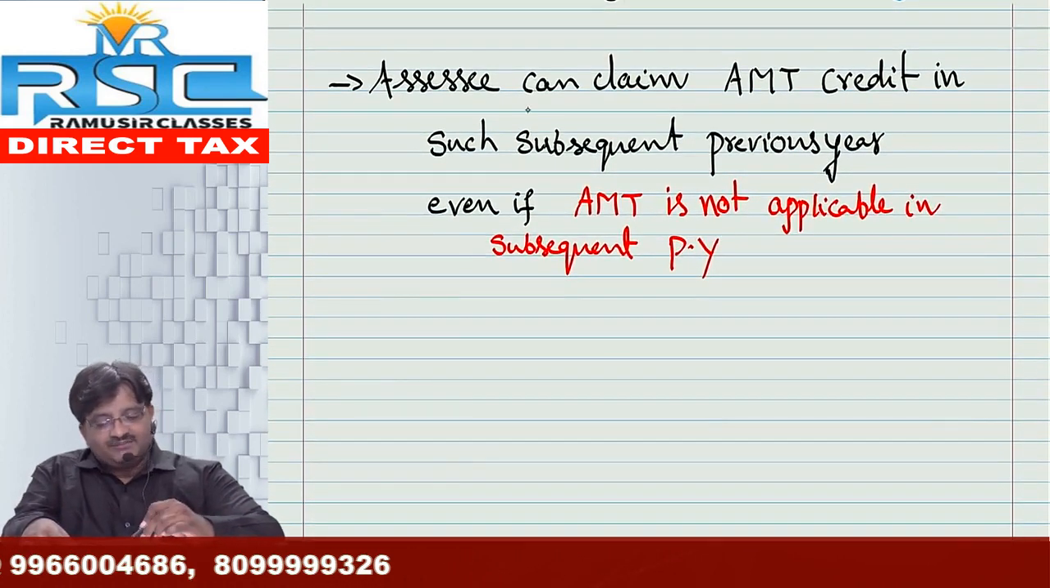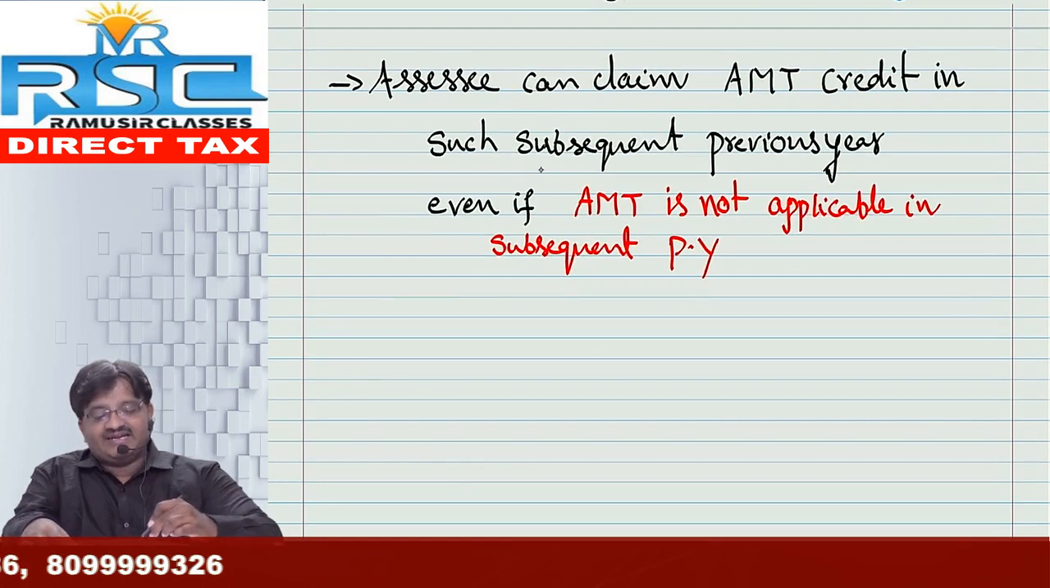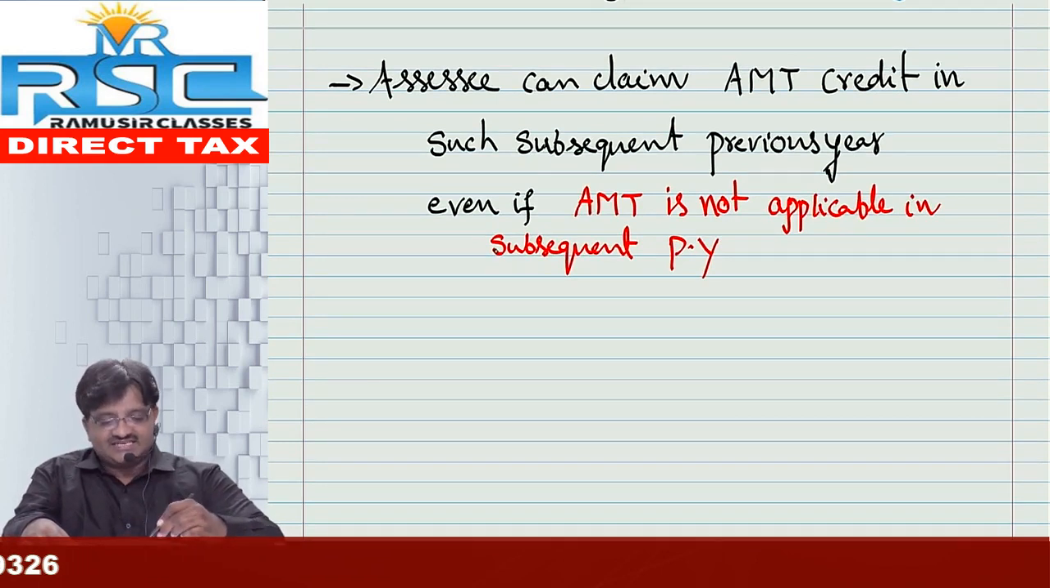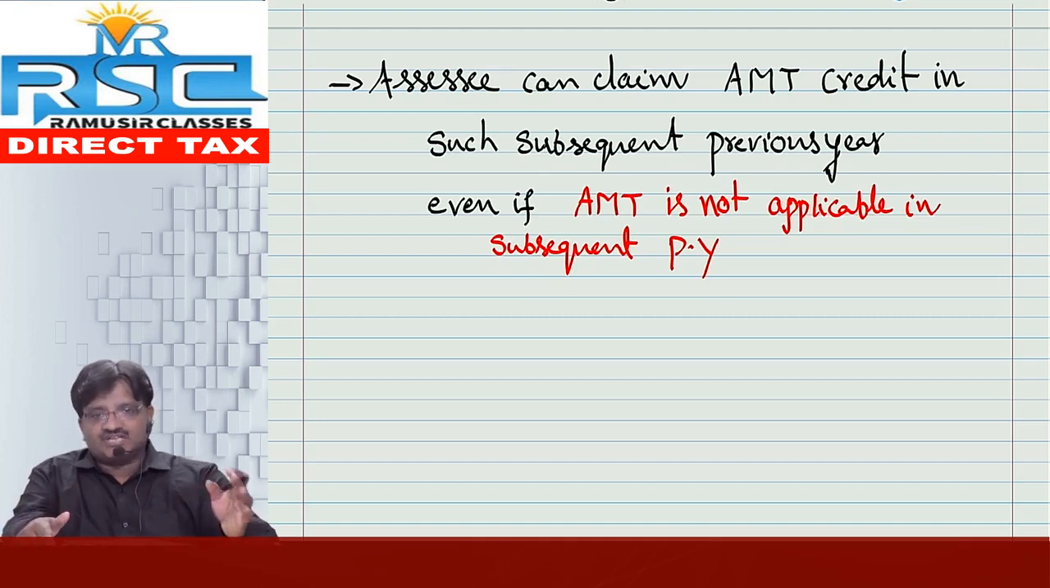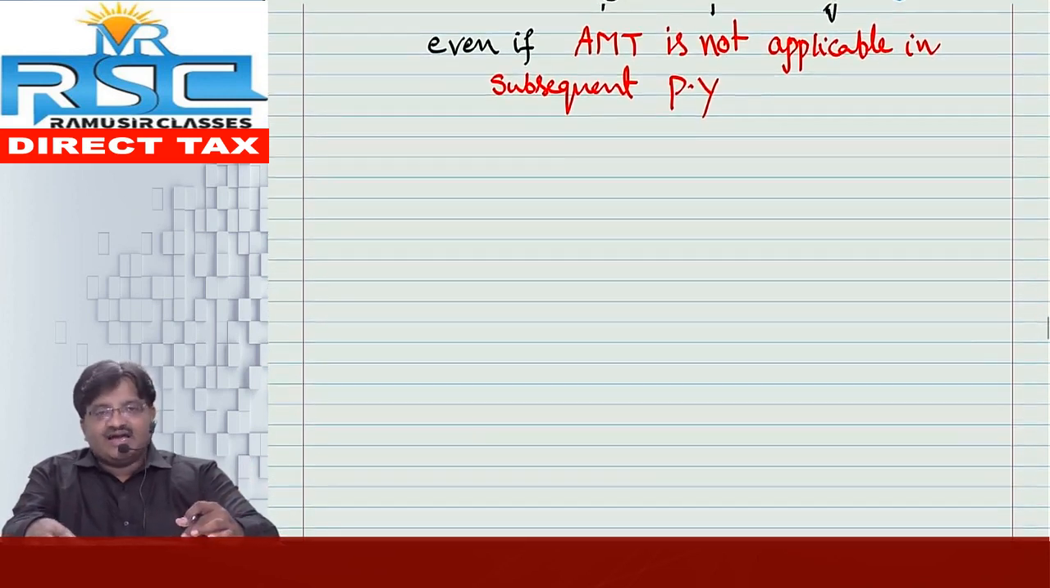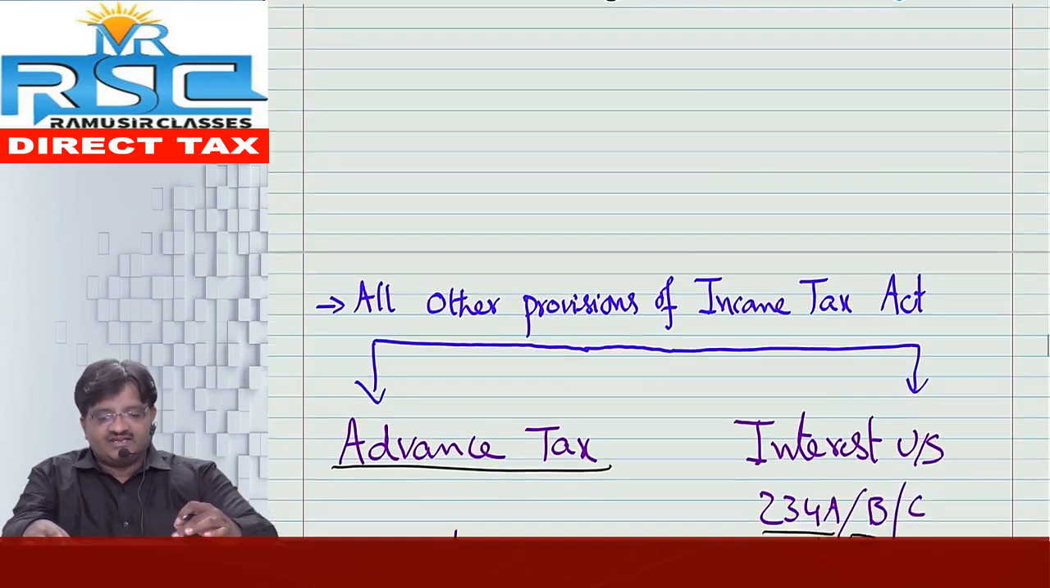An SSE can claim AMT credit in a subsequent year even if AMT is not applicable in that year. That means once you have got the credit, it can be continued and you can set it off even though in that year you are not liable for AMT. In that year also you can adjust and set off and continue.